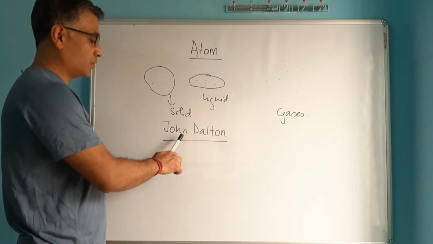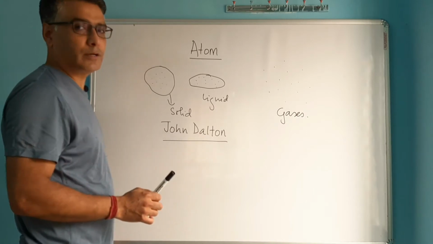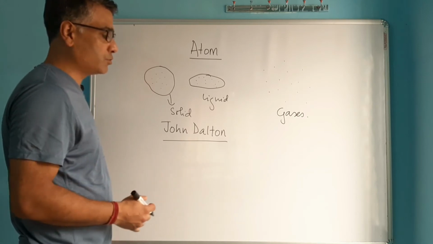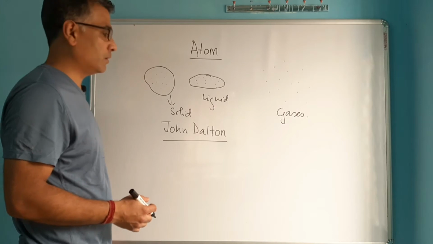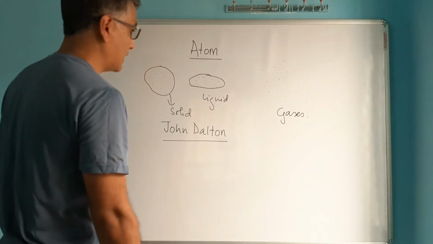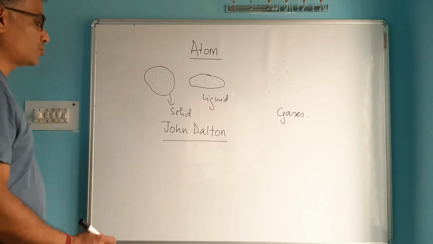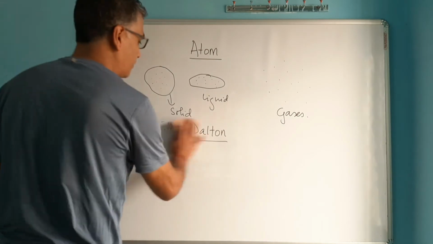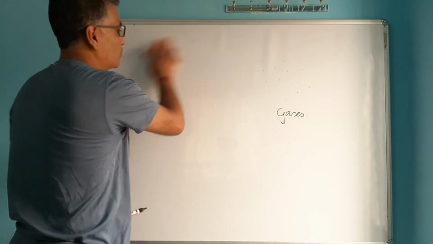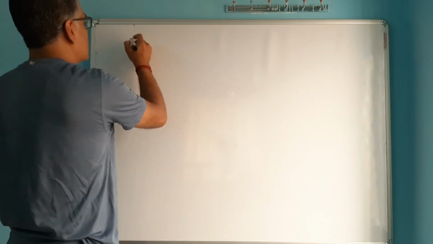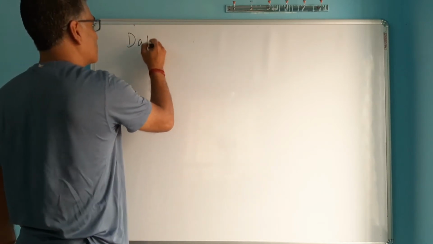So today we'll discuss whatever John Dalton conceived, the constitution of matter, how atoms make all solids, liquids and gases, and different properties of atoms. According to John Dalton, which is the first theory of atom proposed to the Western world, which we know as Dalton's atomic theory.